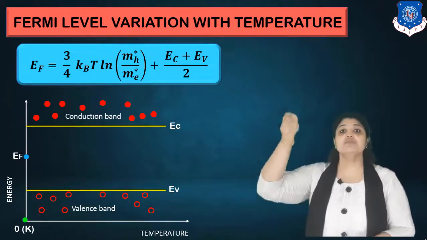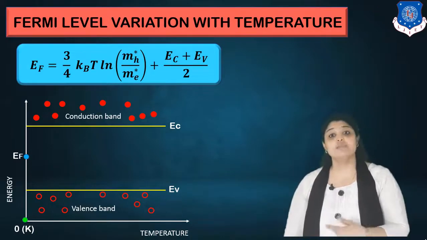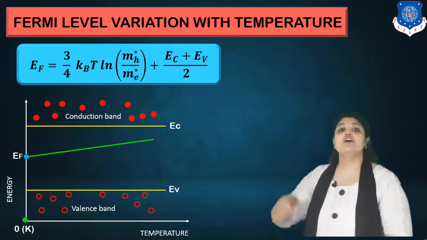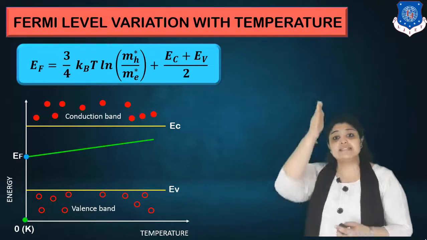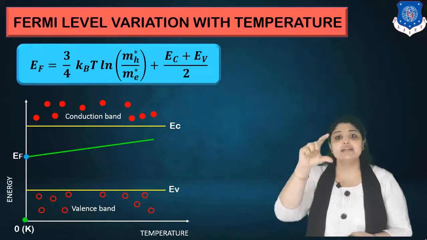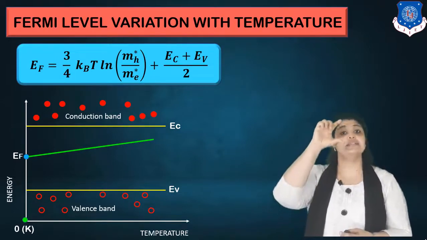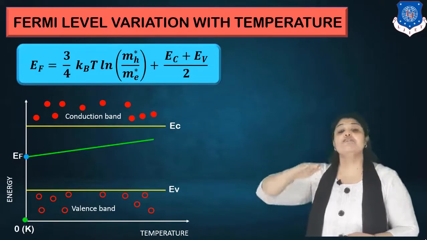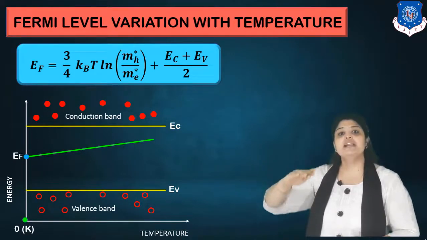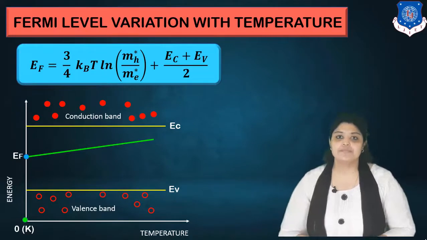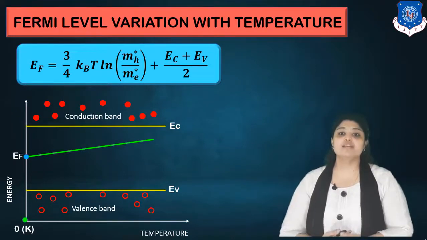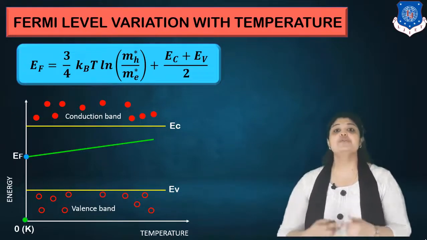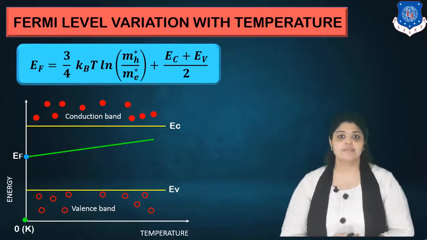More and more electrons will move to the conduction band from the valence band, and this is how your Fermi level will vary. Exactly at 0, it is in the center of valence and conduction band, that is in the center of forbidden band. But if you increase the temperature, the Fermi level is going to increase. So this is how Fermi level varies with temperature if you talk about an intrinsic semiconductor.